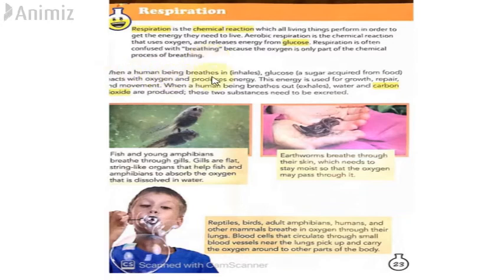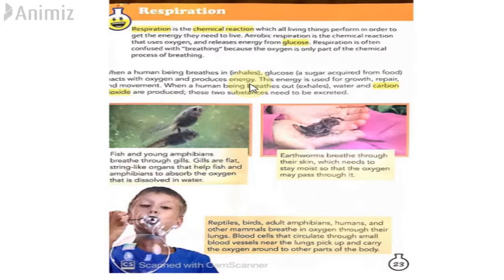When a human being breathes, when you inhale oxygen, it reacts with glucose, a sugar acquired from food. The food we eat contains sugar, glucose, which we get from different foods, and it reacts with oxygen and produces energy. So it's a chemical reaction. Basically two things are reacting together, which means glucose plus oxygen equals energy. This is a chemical reaction, meaning two things combined together form a third thing.